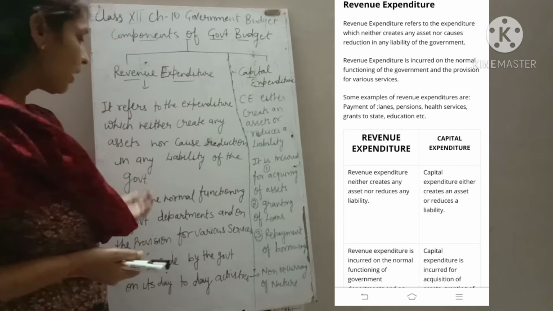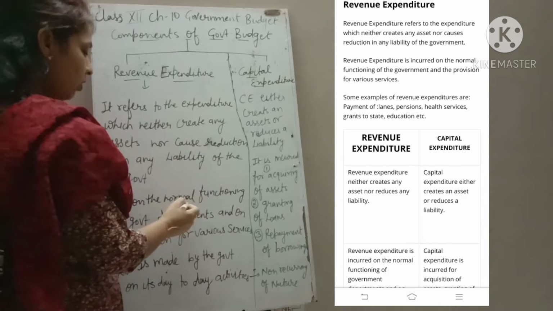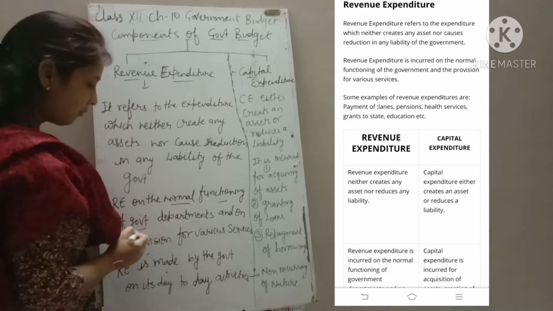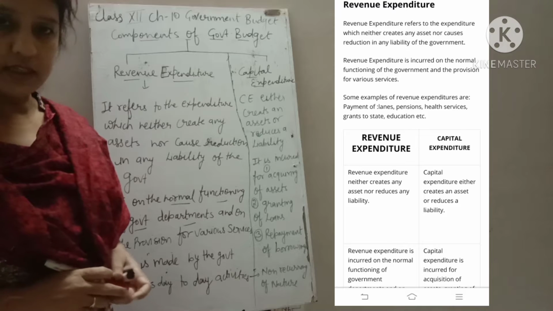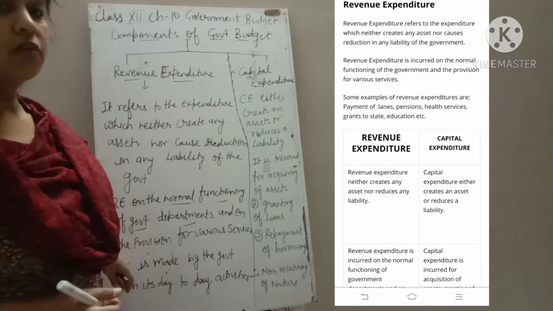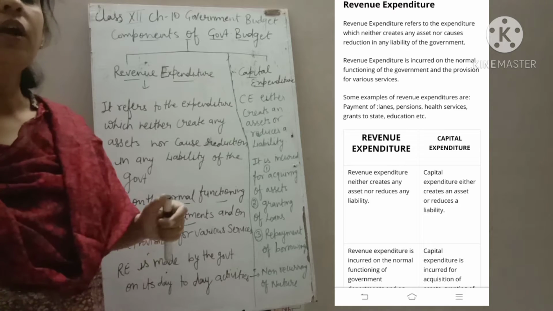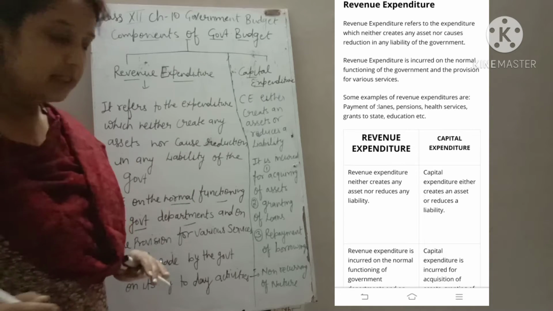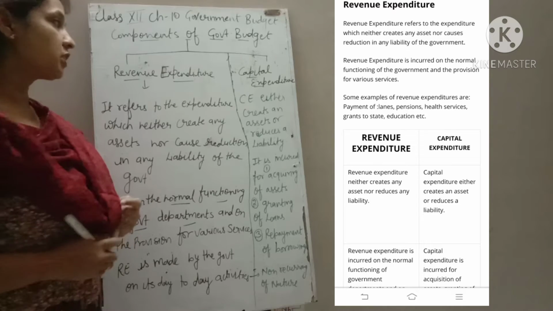It is done by the government for the normal functioning of government departments and on provision of various services. It means these kinds of expenditure are done by the government for day-to-day normal activities. Clear? That kind of expenditure is known as revenue expenditure.